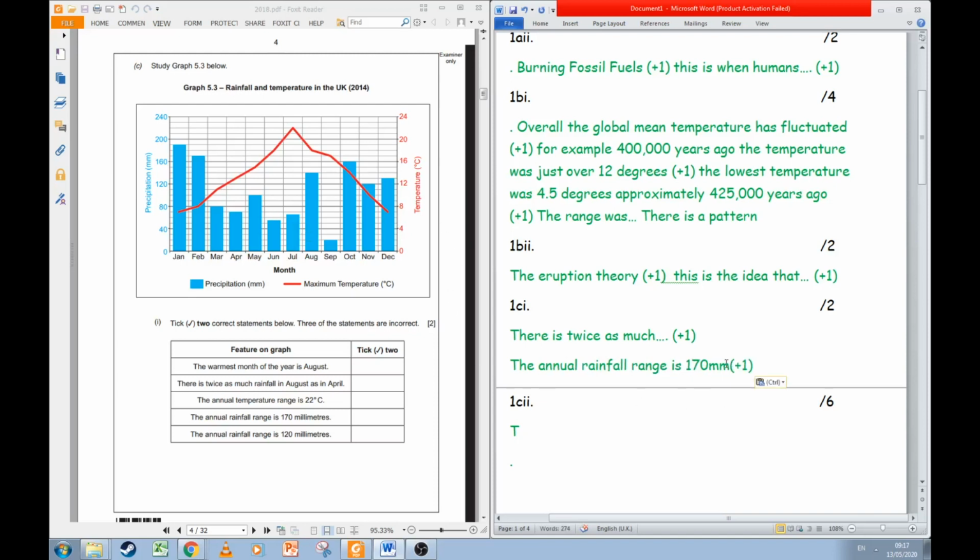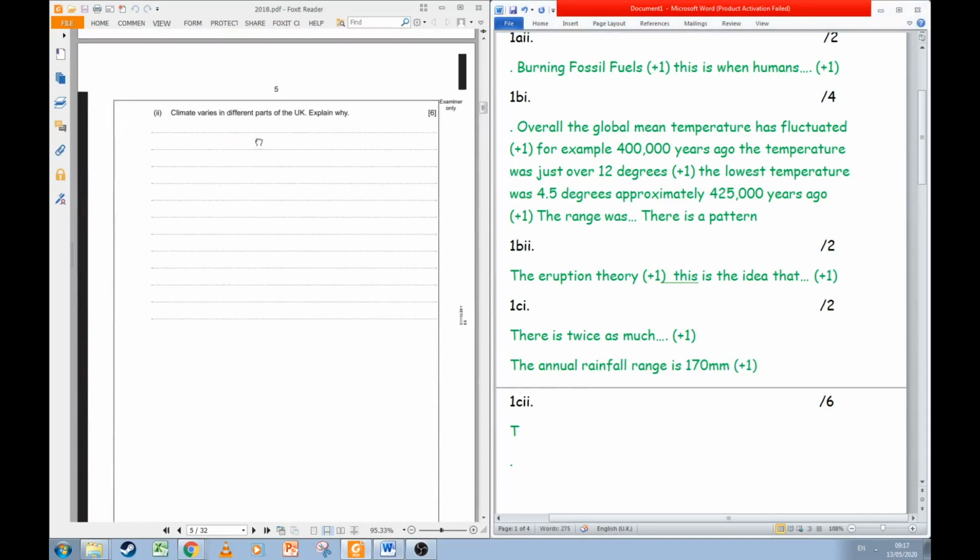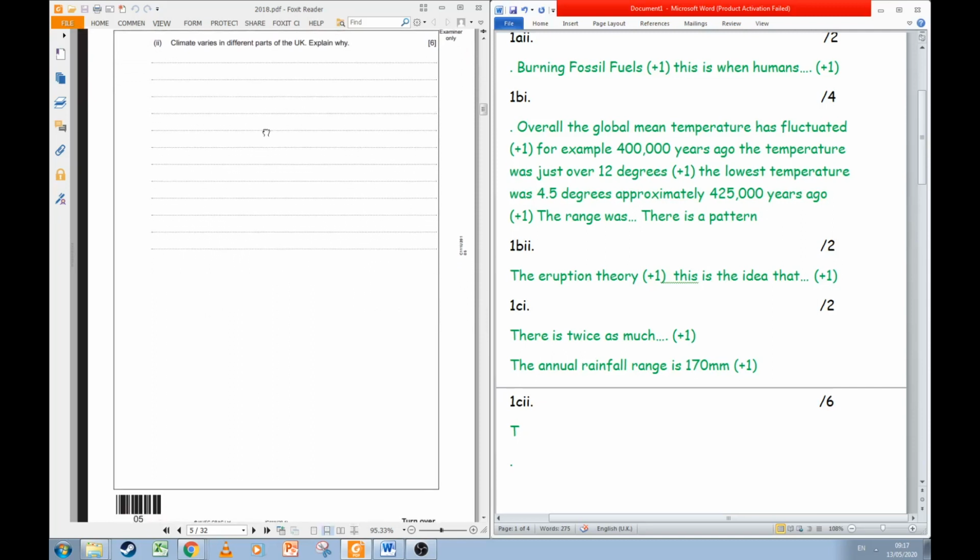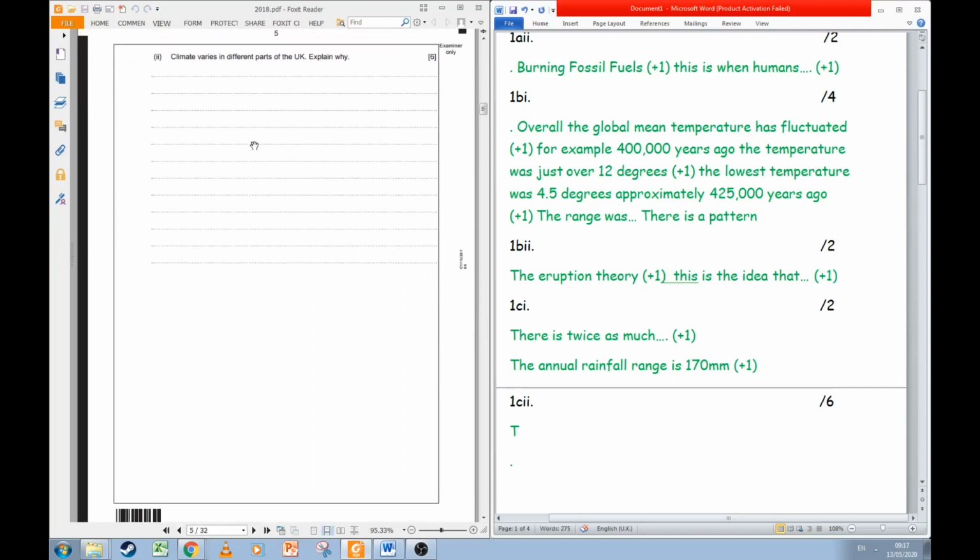Okay. The last question I asked you to do then, it says climate varies in different parts of the UK, explain why. Really important here to focus on why. I had some people who wrote a lot about how it was different in Scotland to Cornwall, but that's not going to get you marks. We have to focus on the why. So there are many reasons. And I'm just going to list as many reasons as I can.